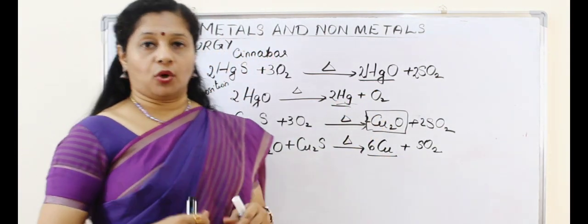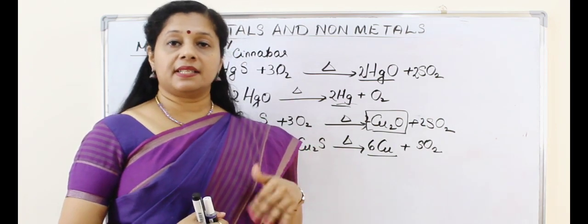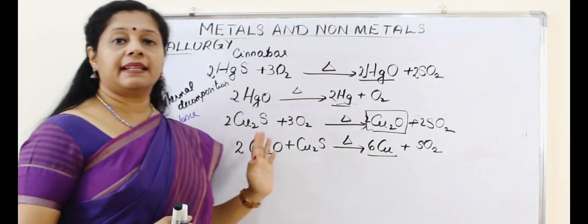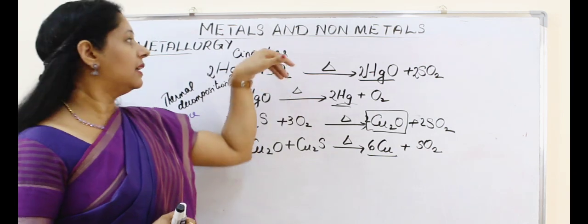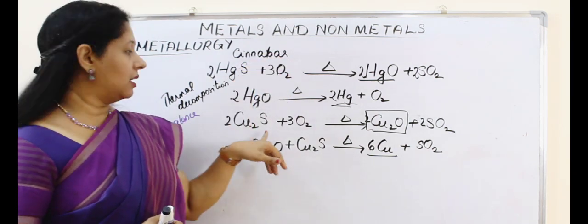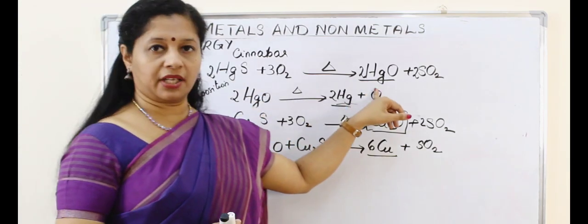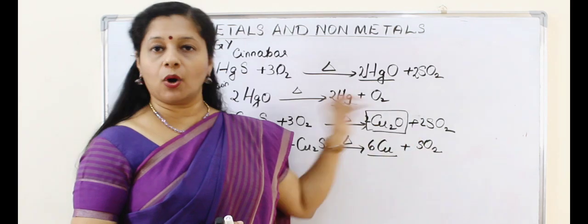So mercury and copper are in the low reactivity series. So they are found in the free state or combined state. If it is in the combined state, in both we are taking the example of sulfide ores. The sulfide ore of mercury is called cinnabar and the ore of copper is copper sulfide. Mercury sulfide is first roasted to get mercuric oxide. Mercuric oxide under thermal decomposition becomes mercury and oxygen.